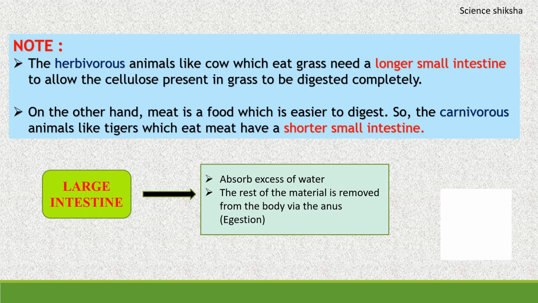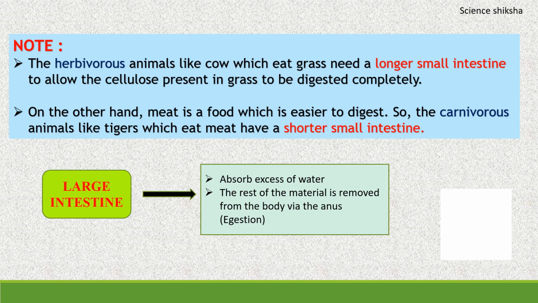Now, an important part: the length of the small intestine differs in the various animals depending on the type of food they eat. A herbivorous animal like a cow, which eats grass, needs a longer small intestine to allow the cellulose present in grass to be digested completely.